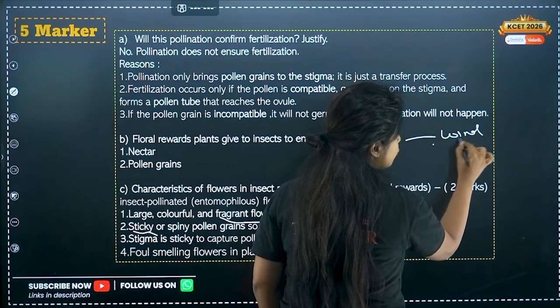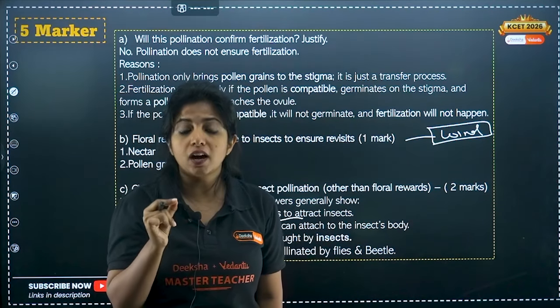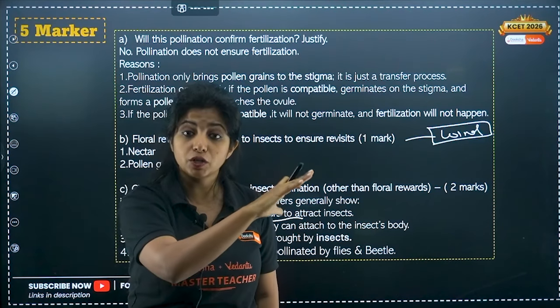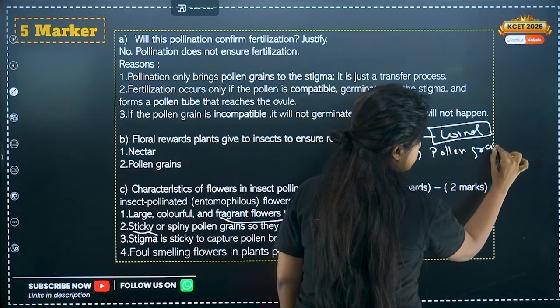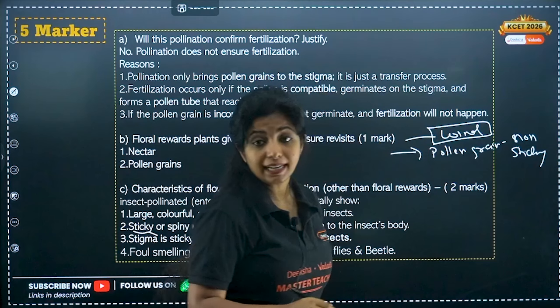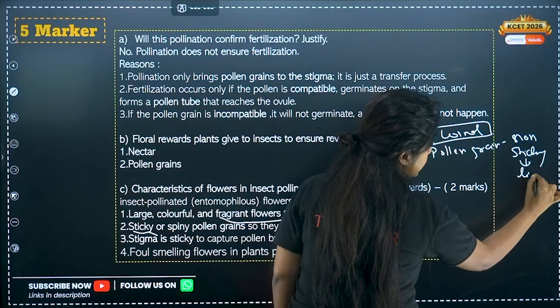Similarly, you can be asked the question related to wind pollinated flowers. What are the features of wind pollinated flowers? You should know the features. The pollen grains, they are non-sticky. If they are sticky, can they transfer through wind? No. So the pollen grains, my dear children, non-sticky. Now the pollen grains, do you think they should be light? Yes, they should be light such that it can be easily transmitted. So again, it should be light.